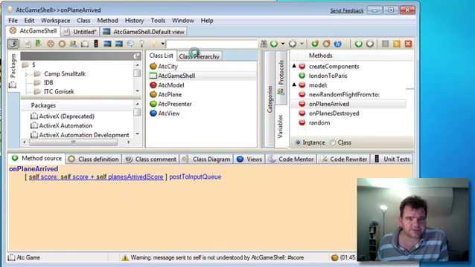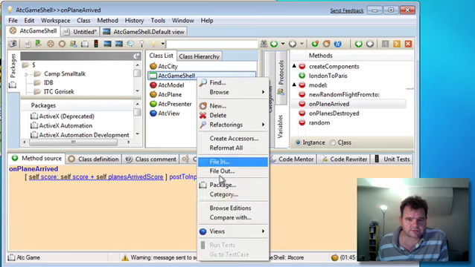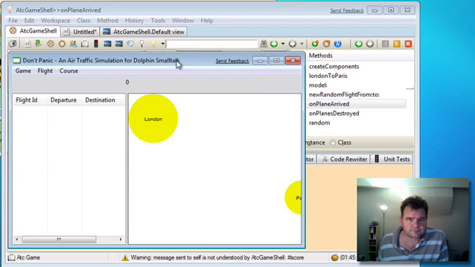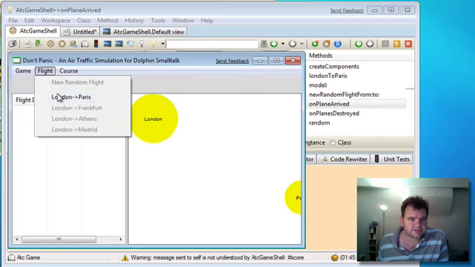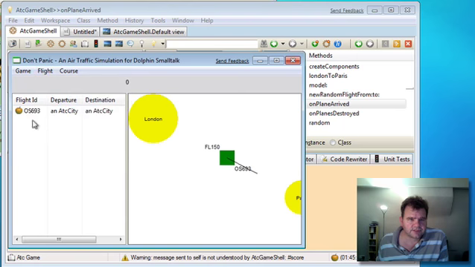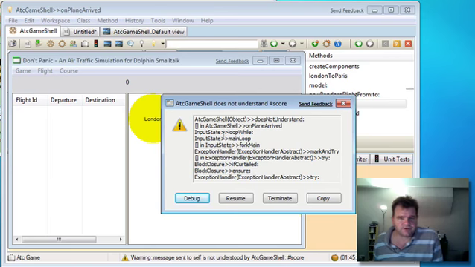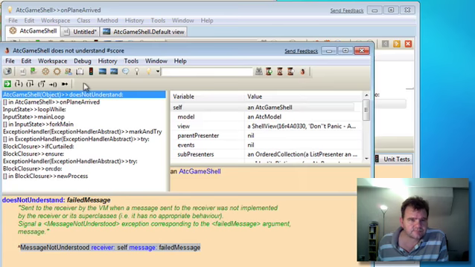Let's just save the image and let's start the view. Okay, now let's create a flight, London to Paris. Oh, we've not quite got the correct thing there. ATC Game Shell does not understand score, so let's implement that.